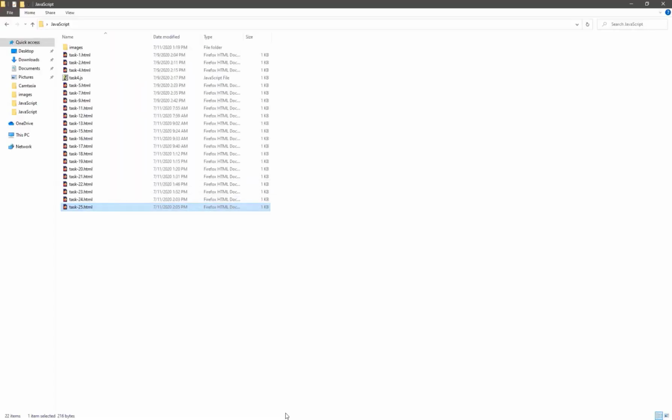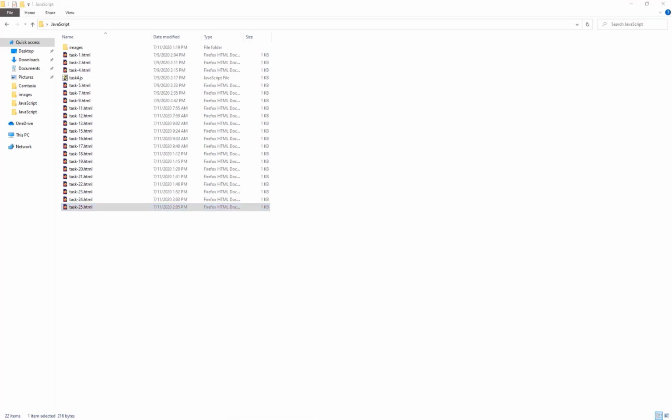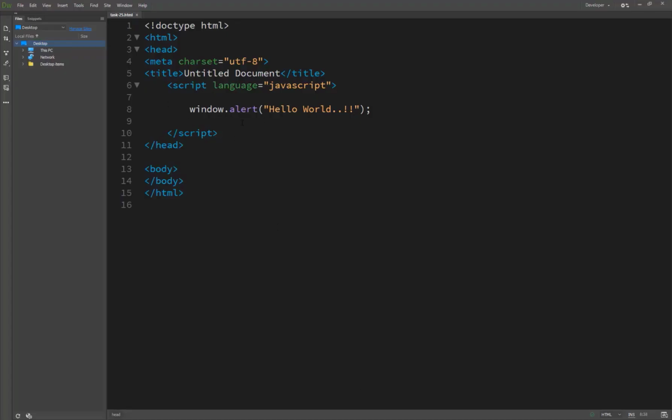So this is how to alert the user. We can alert our user when they have logged in successfully, or when their user ID or password is rejected, or something else. This is a very useful method. You only pass your message to window.alert, and it shows on the screen. So task 25 is complete. We will meet in the next one.